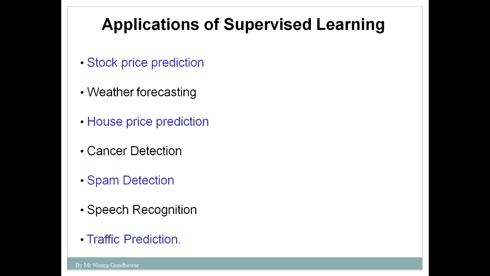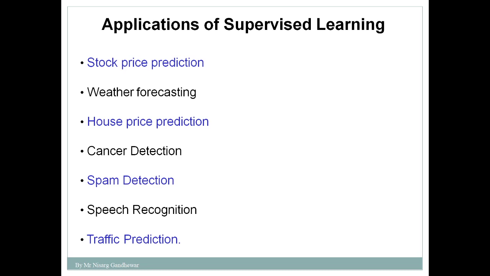House price prediction, predicting the price of a house. Then cancer detection, whether a given cell is tumorous or not. So this is again a supervised learning application. Spam detection, whether a given mail is a spam mail or not. Speech recognition, you need to recognize the speech, whether it's the speech of person A, B or C. Then traffic prediction. So all these are applications of supervised learning.